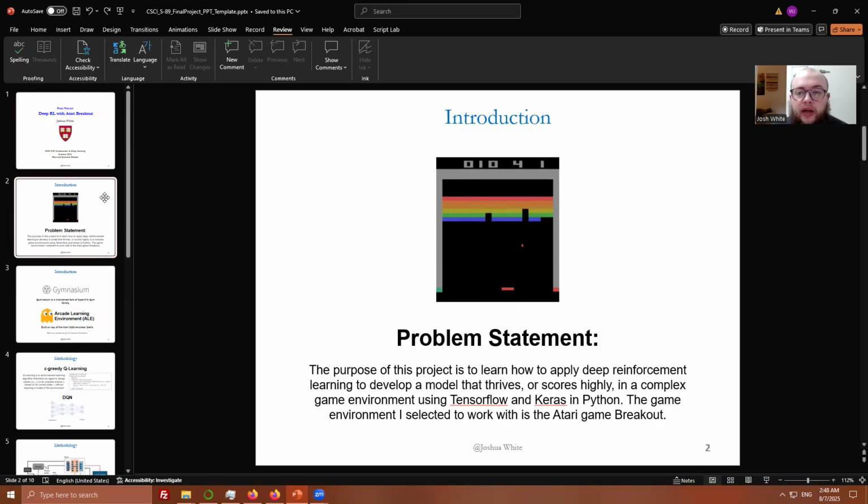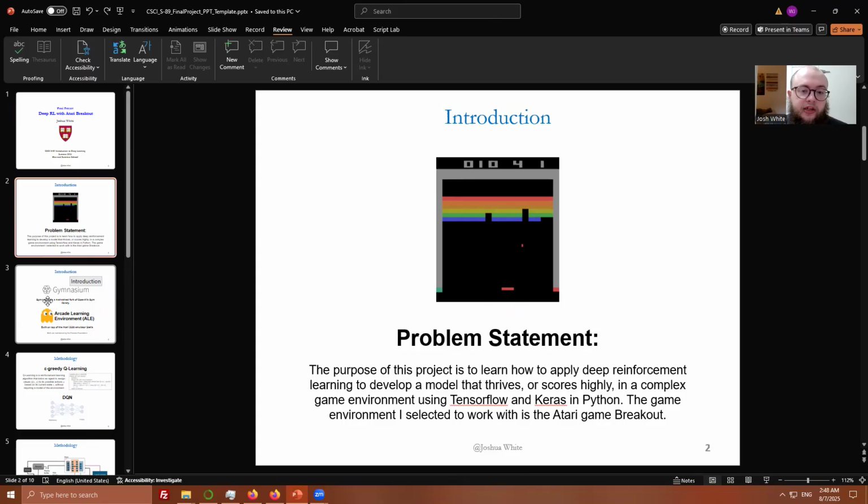If you don't know what Breakout is, it's the game visualized here, where the player controls a paddle at the bottom of the screen and attempts to bounce the moving ball against the colored bricks at the top. Doing so destroys the brick it's bounced against and provides points to the player. If the player misses the ball and it goes off the bottom of the screen, the player loses a life. The game ends either when all of the bricks are cleared or the player runs out of lives.